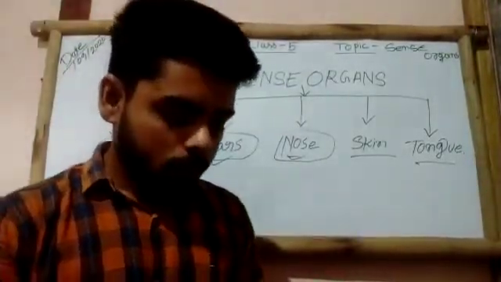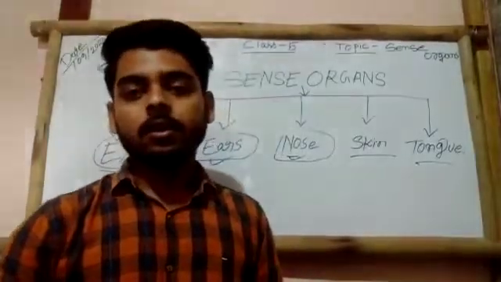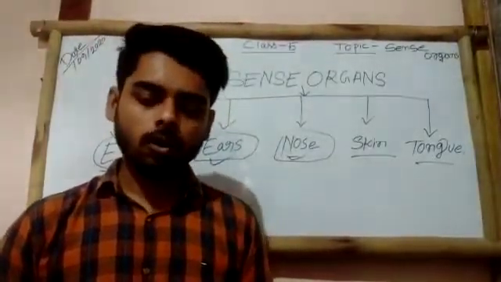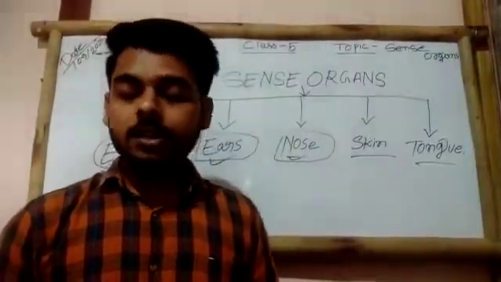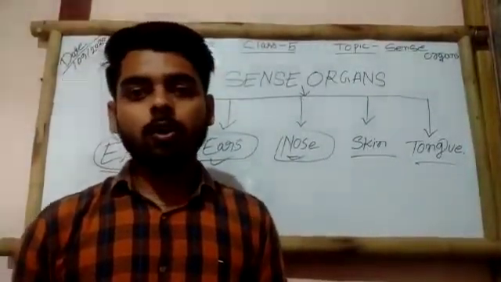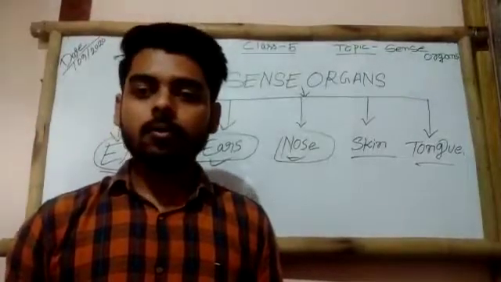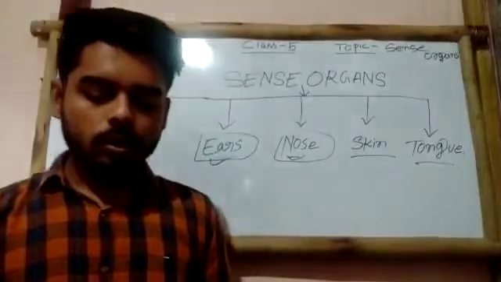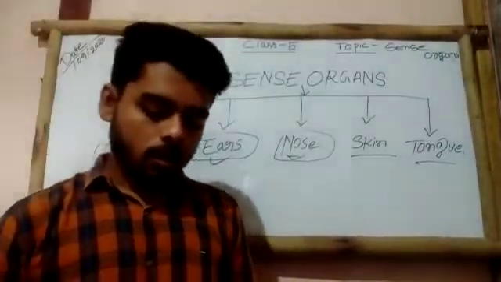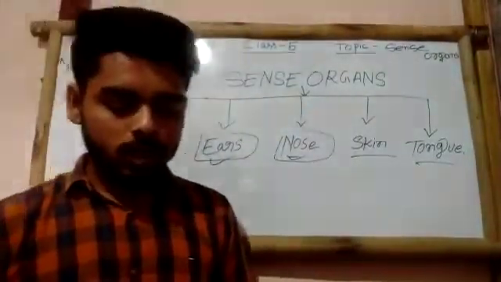Skin is covered with tiny hairs. These are sense organs, and the tiny hairs also protect our inner muscles or inner organs, right? So the last one is the tongue. The tongue helps us to taste things.